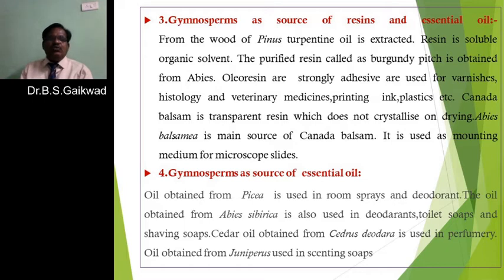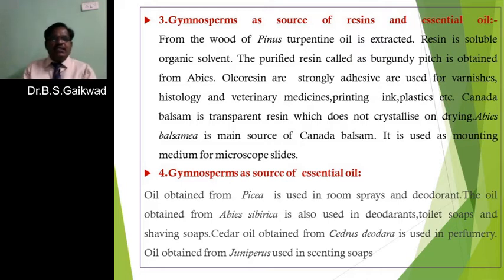So what is the use of this Canada balsam? This is a transparent resin. It is gum-like in structure. It is used for mounting, especially in microscopic slides, that is, when the slides are prepared. In the microscopic slide, as a mounting medium, these resins are used, which is known as Canada balsam. It is obtained from the Abies balsamea plants of the gymnosperms.